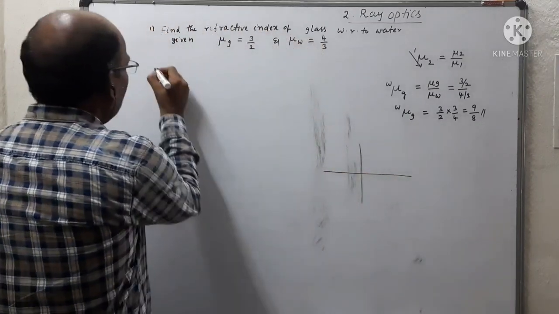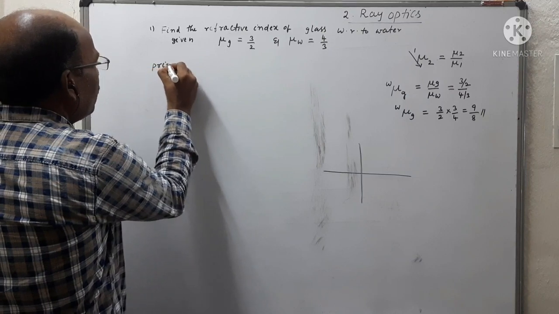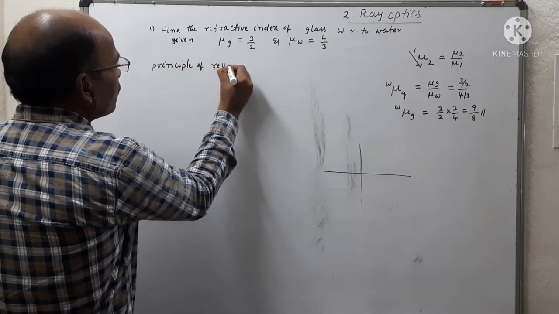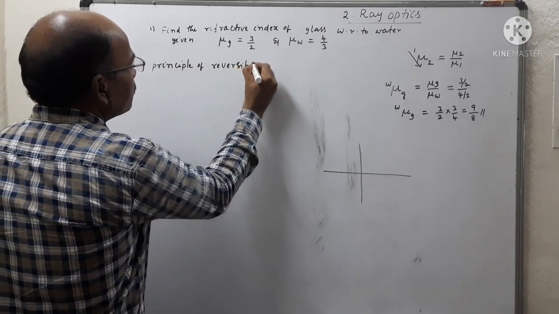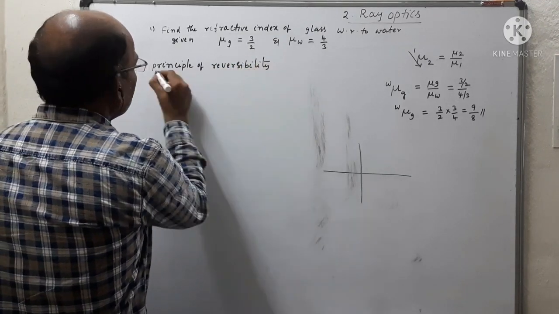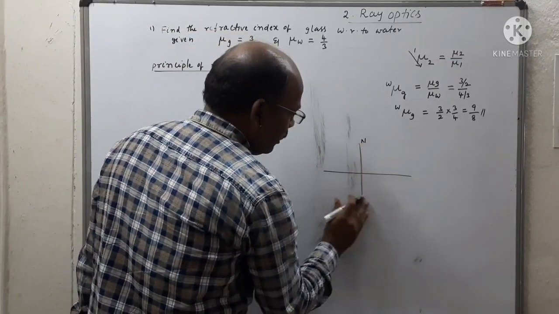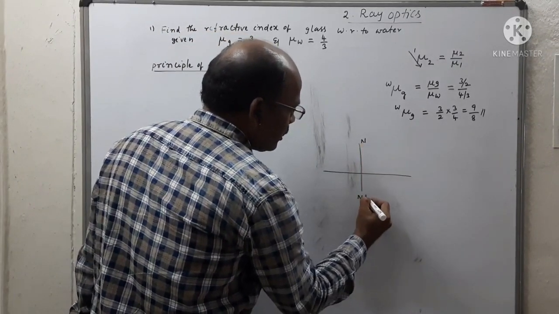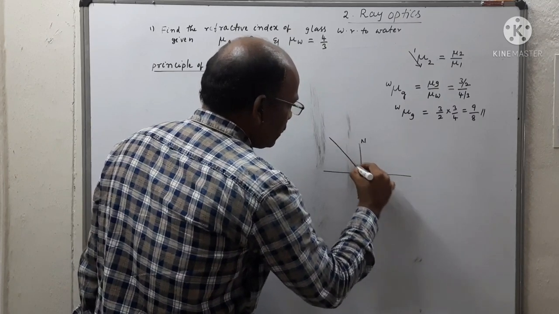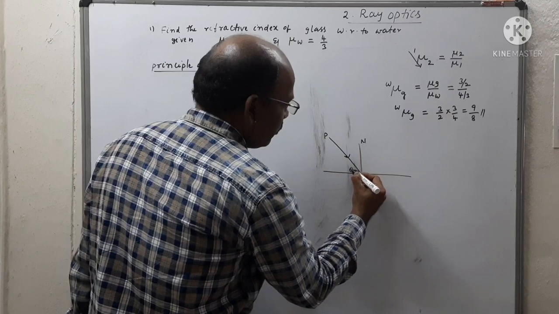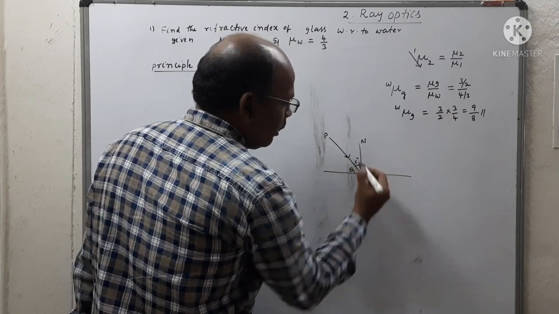So coming to what is the principle of reversibility. Here we are observing that this is N, and this is N dash, the normal. When light travels from one medium to another medium, there is an angle of incidence.